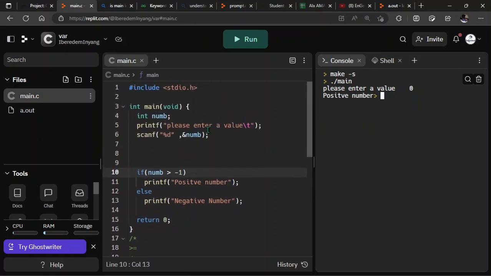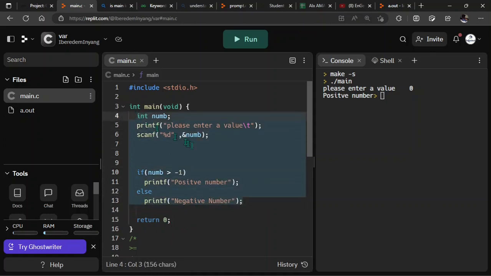Now let's try to check something here. Let's say in your social media, your Facebook, your WhatsApp, or any kind of social application platform you normally use, you will discover that you need to put two things before you can log into your site, and that is your password and your username. If those two things are not the same in the database, it's going to tell you you've entered a wrong input, so try to validate it again. That is the work of the AND operator. So let's see how to implement that program here and see how it works.